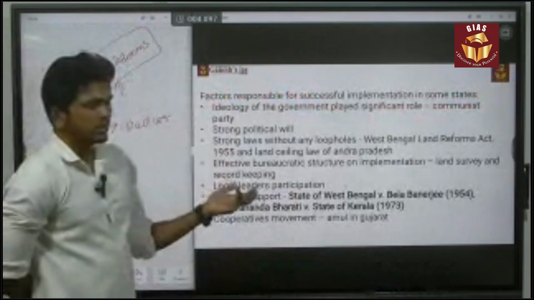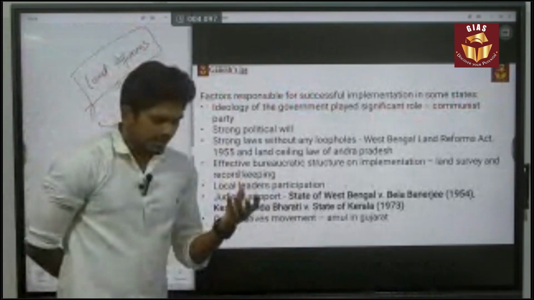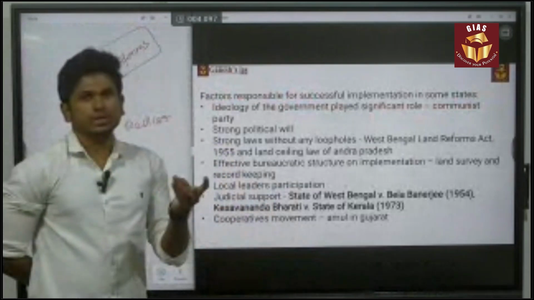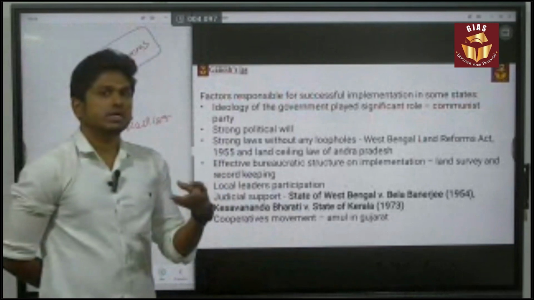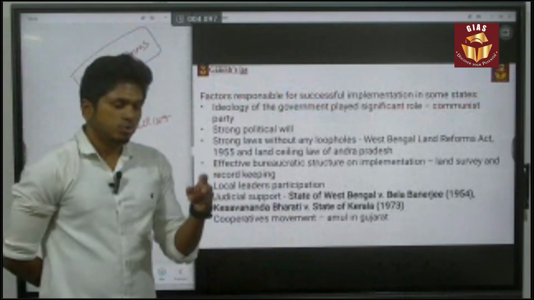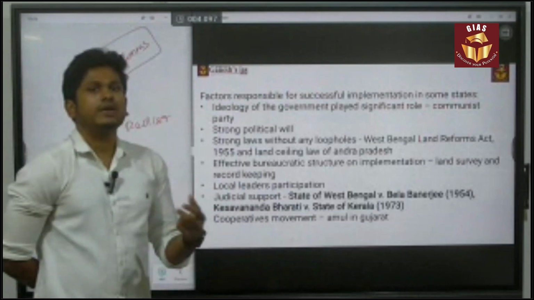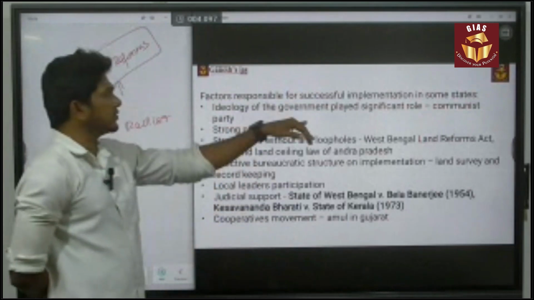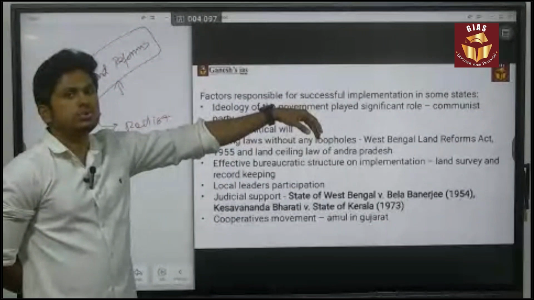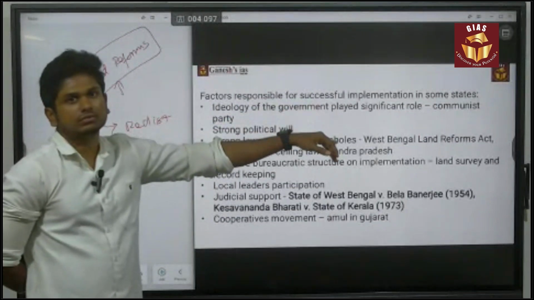First is the ideology of the government. First Kerala and then West Bengal. Both of these governments were led by the Communist Party. They focused more on the redistribution of land and on creating equality in society. So the ideology of the government played a huge role in the success of this land reform.